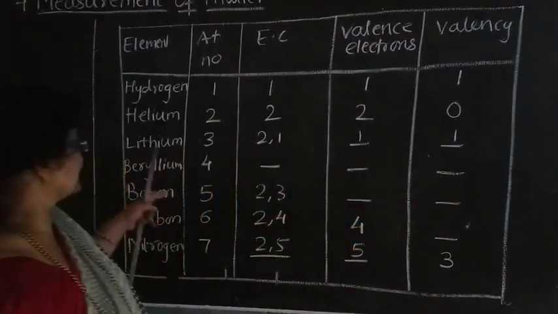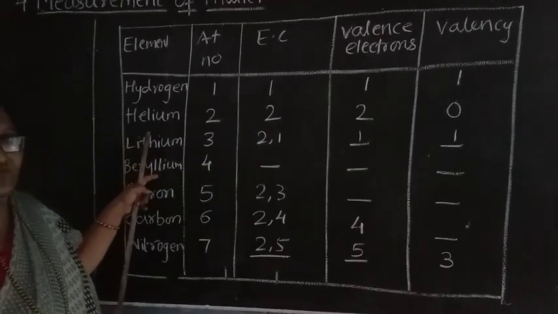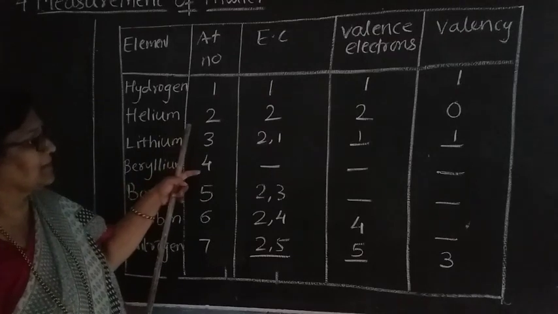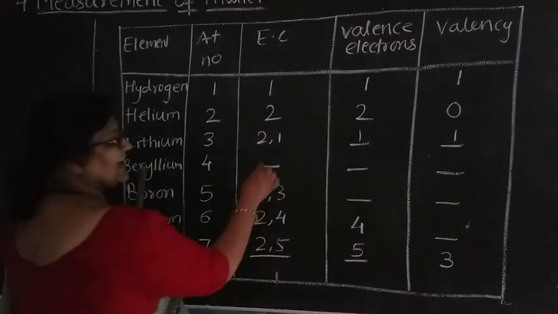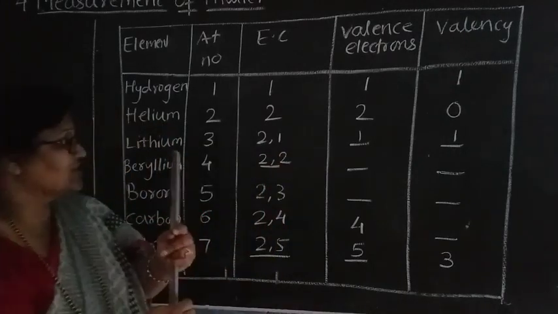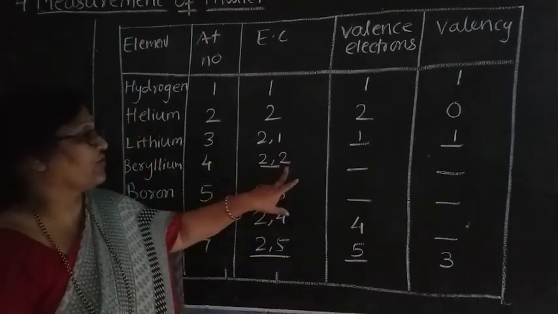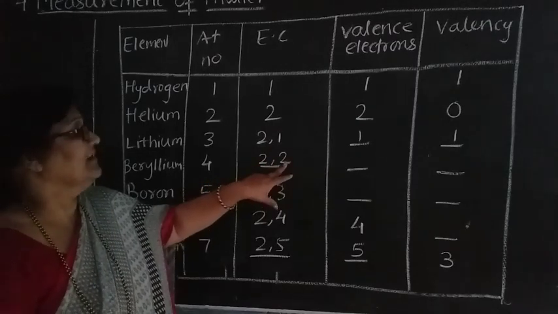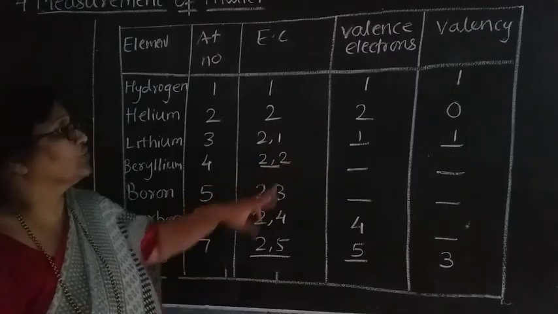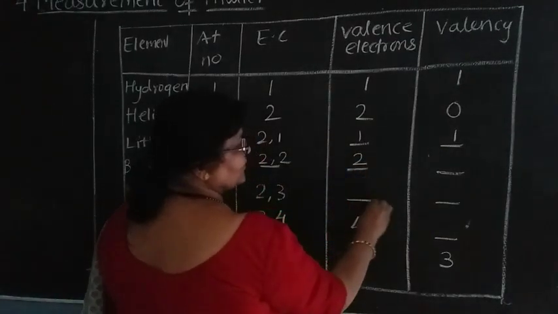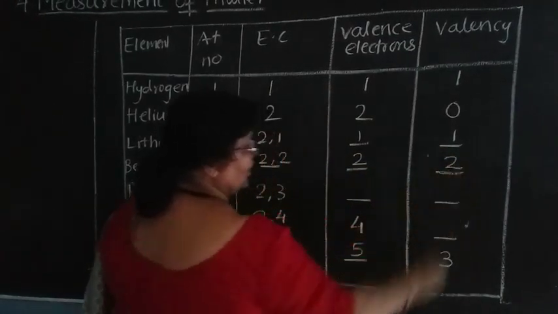So now next one, beryllium. The symbol is Be. The atomic number is 4. So you can write the electronic configuration as 2, 2. That is 2 plus 2, that is 4. 2 in the K shell and in L it is 2. So what will be the valence electrons? The valence electrons will be 2 and the valency will also be 2.